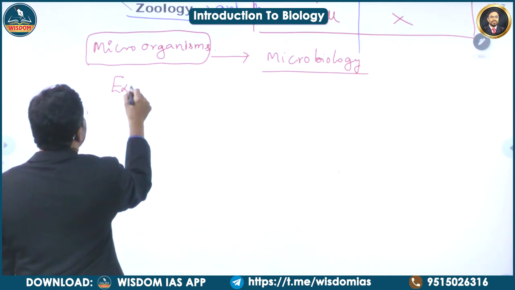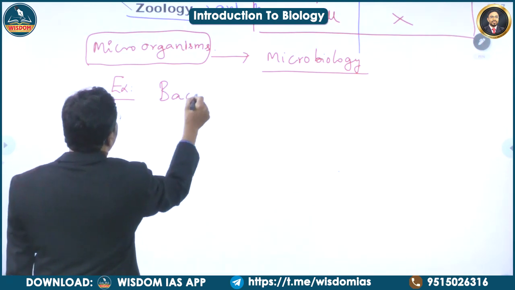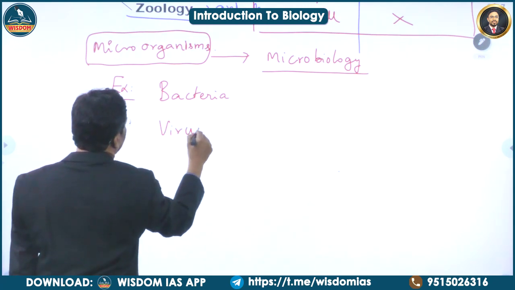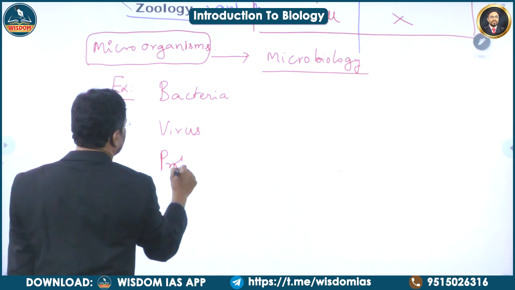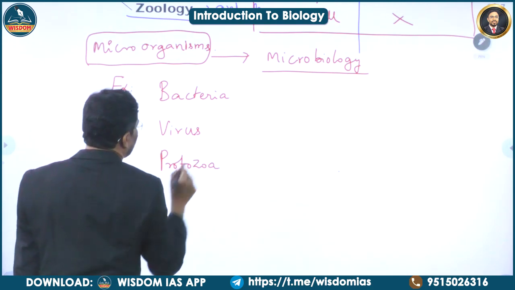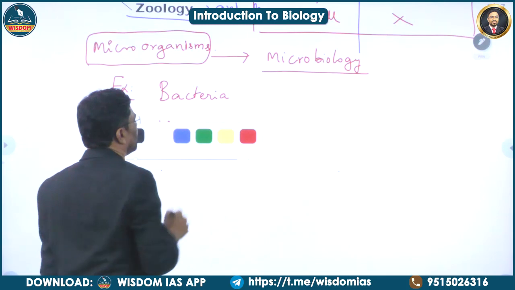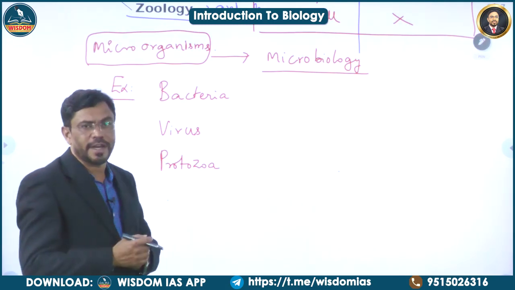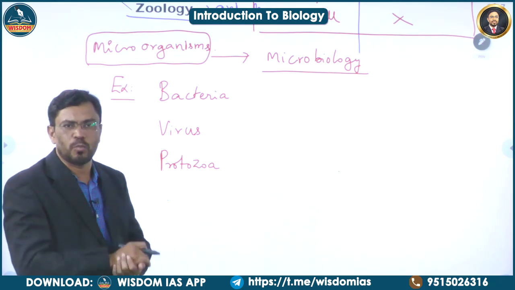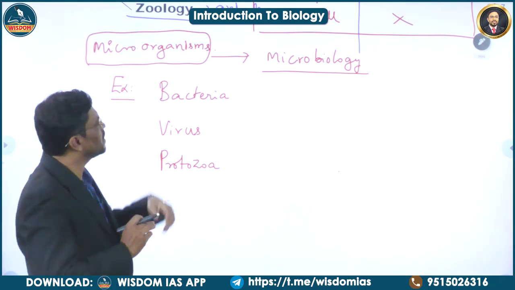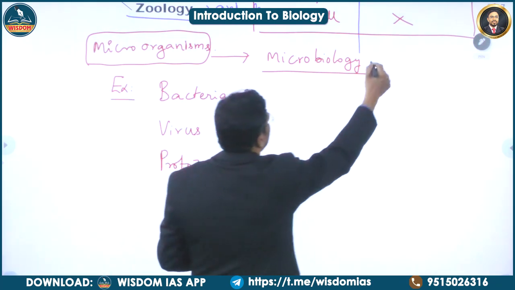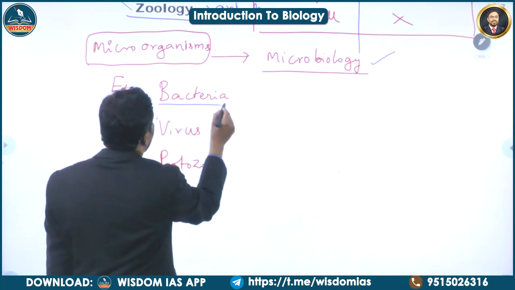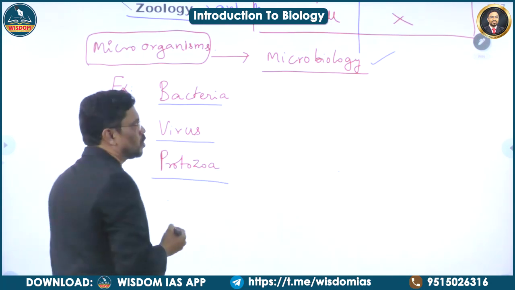Examples of these microorganisms are bacteria, virus, protozoa. So these are the examples of microorganisms. These microorganisms cannot be visible to our naked eye. They can be observed with the help of microscope only. So they are called microorganisms. The study of these microorganisms is called microbiology. Examples of these microorganisms are bacteria, virus, and protozoa.